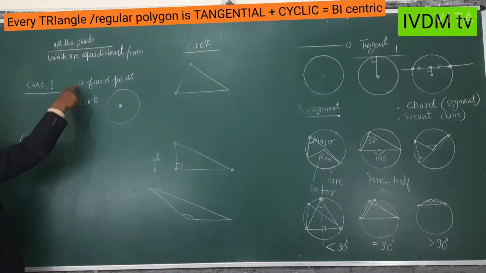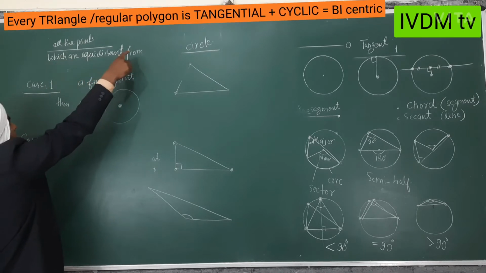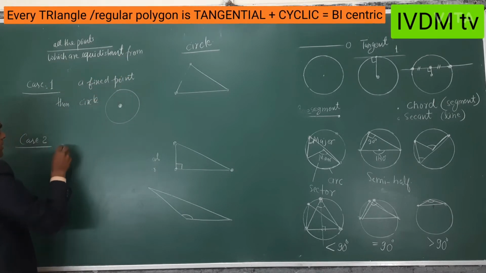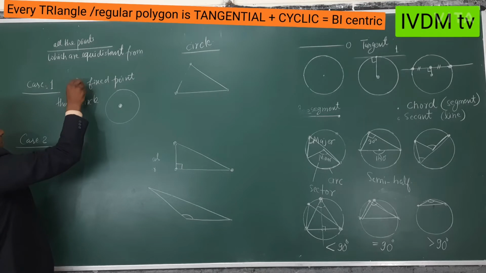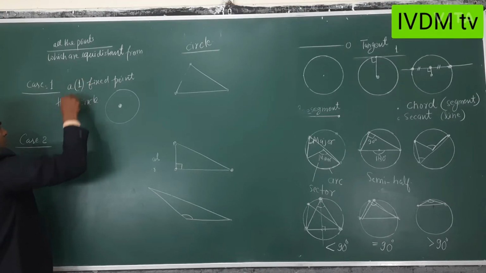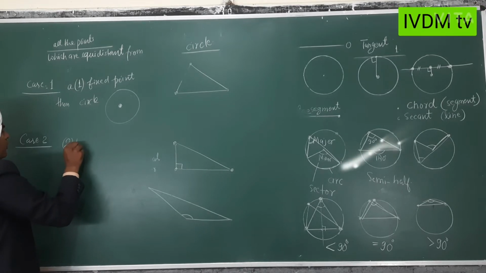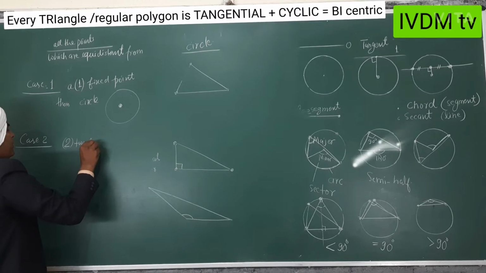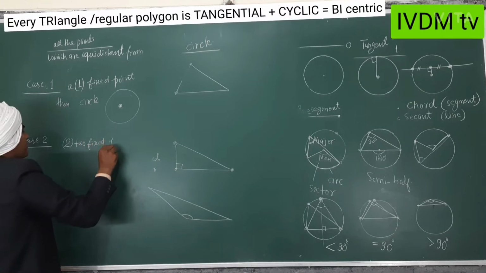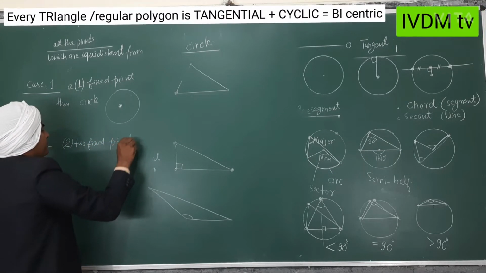Case number 2. All the points which are equidistant from two fixed points. This is one fixed point, A means 1, and the two fixed points, 2. Then what will happen?